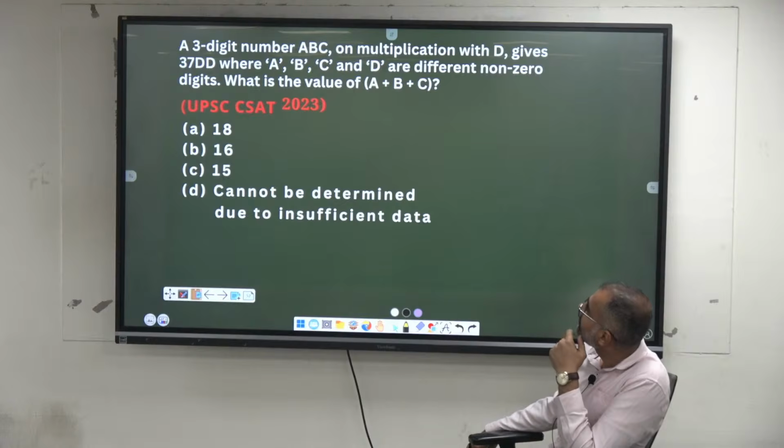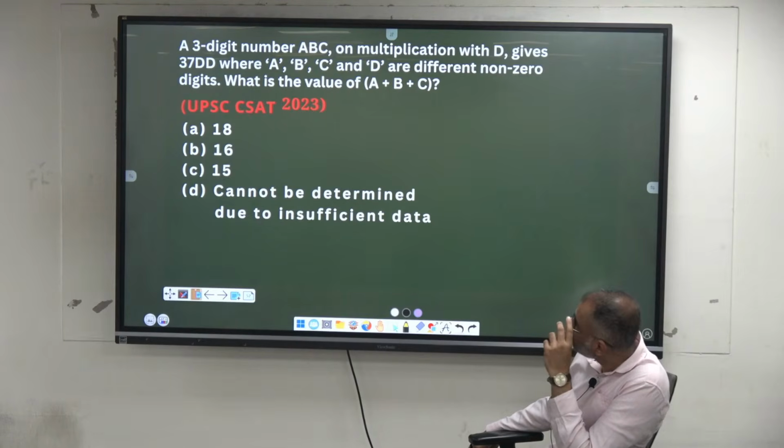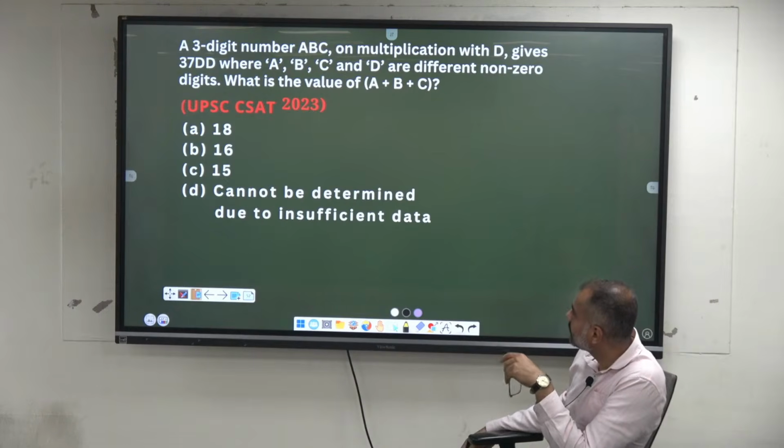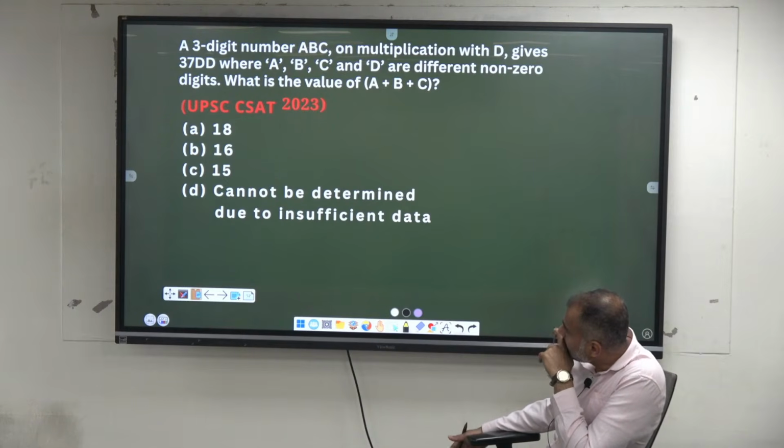A 3-digit number ABC multiplied with D gives 37DD. A, B, C, D are different non-zero digits. What is the value of A plus B plus C? Factors again.